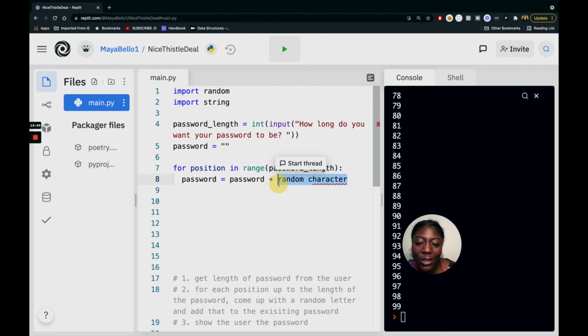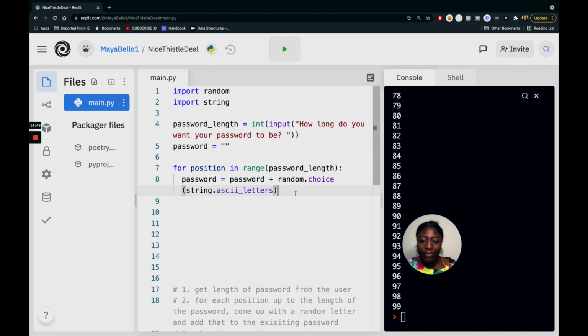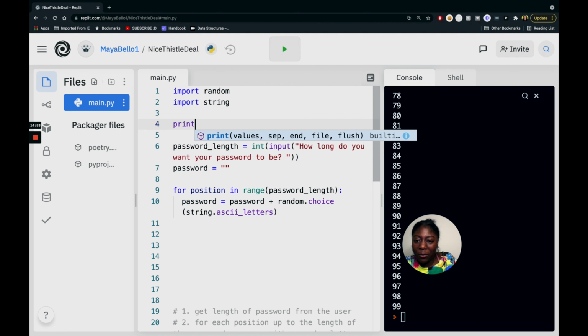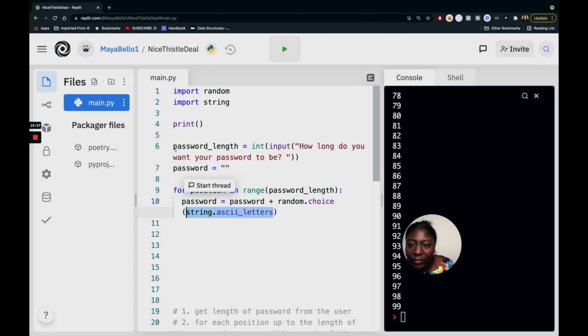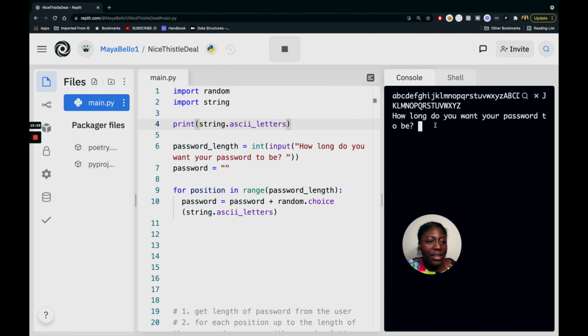So let's replace random character with that code, and let's talk about what that's doing. I can actually do some print statements. For example, we do string.ascii_letters. Let's print that out. Then you can see it prints out a through z lowercase and then A through Z uppercase. Wow, okay, that does seem handy because we just need a random character.